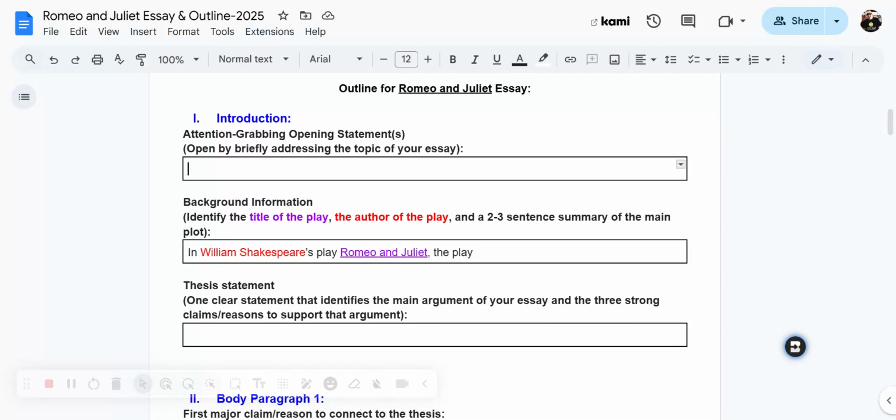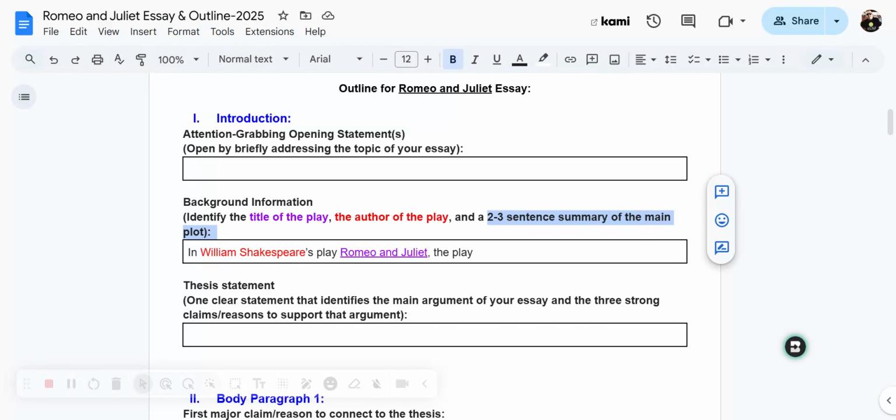The first part is to write an attention-grabbing opening statement or statements, and that it's basically opening up by briefly addressing the topic of your essay, which we'll get to. Then you want to give a little background information about the text that you're writing about. You want to assume, again, that your reader hasn't read this play, so you have to add a little bit of specific information about the text or whatever it is you're writing your essay on. And in that background information, you should talk about the title of the play, the author of the play, and then basically a 2 or 3 sentence summary of the main plot. You don't want to give away the whole story, but give general information.